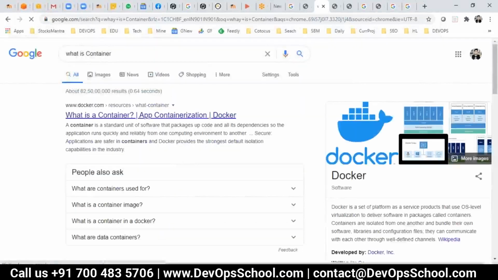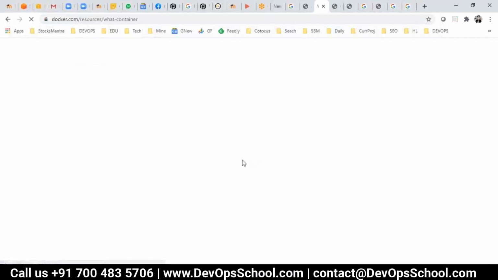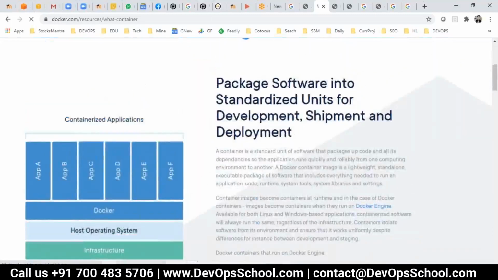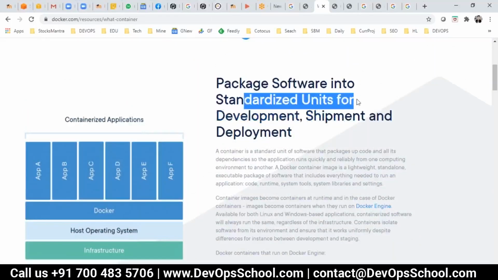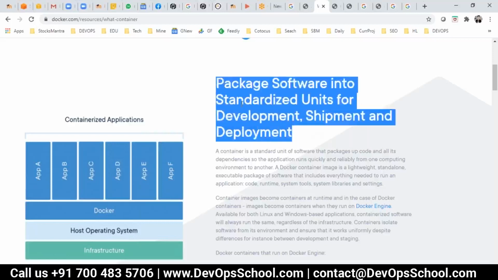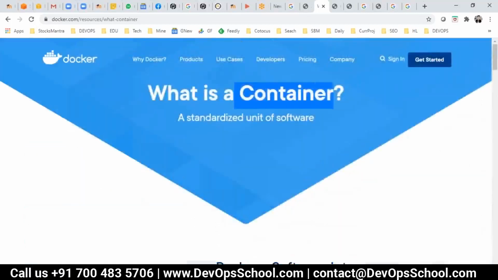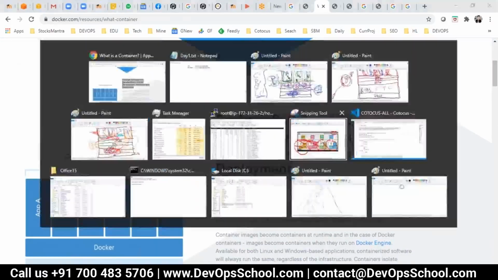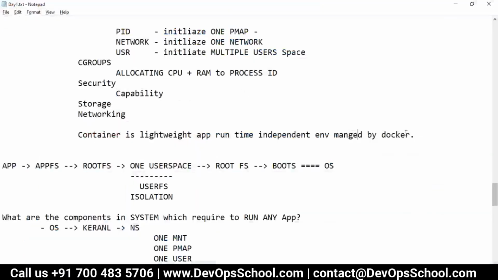So guys, this is the official Docker definition. See what they state. Package software means a complete independent runtime environment in a standardized unit for development, shipment, and deployment. That is called a container. That means this packaged software is a complete independent runtime application.